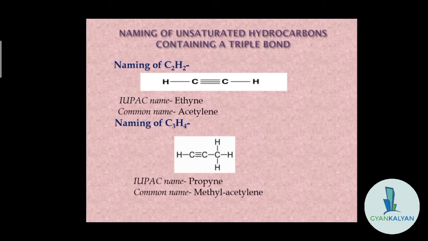Next we have naming of the unsaturated hydrocarbons containing the triple bond. So in this case first of all आप देखोगे कि कितने सारे कार्बन्स प्रेजेंट है उस स्ट्रक्चर में. दो है तो it will be ETH, तीन है तो prop, चार है तो but. All this you have to just memorize. And to be honest, when you study the things again and again, then you don't have to memorize, you know them. Okay, so don't take tension in this one. Just go through the things again and again. Try to understand them and they will become clear to you.